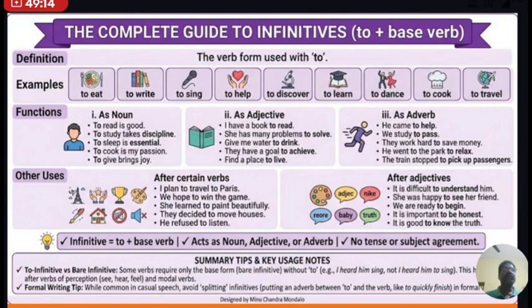Give me water to drink. Here, to drink is an infinitive acting as an adjective. Similarly, they have a goal to achieve. So, to achieve is an adjective. Whenever the to plus V1 word acts as an adjective, they are also called infinitives.